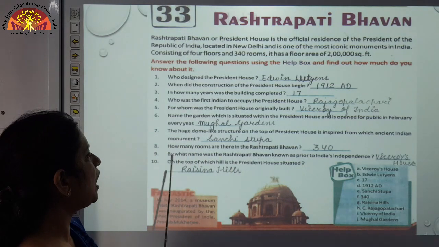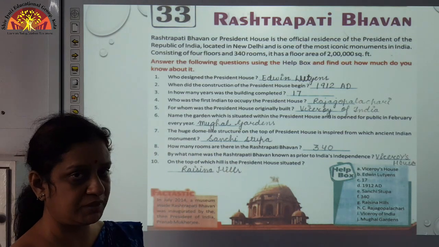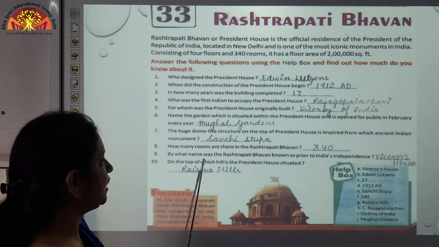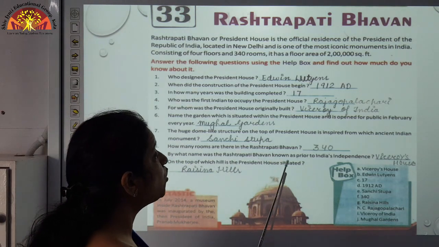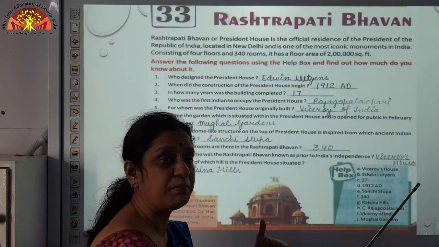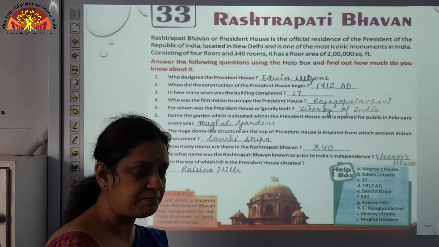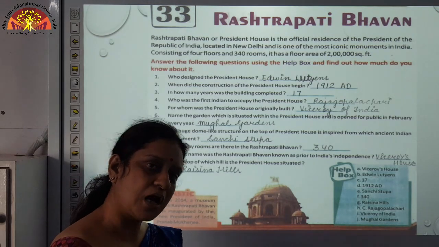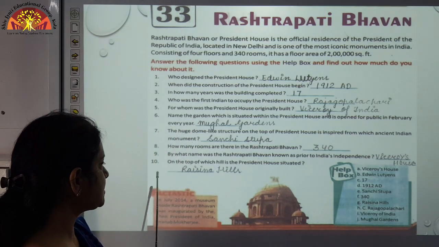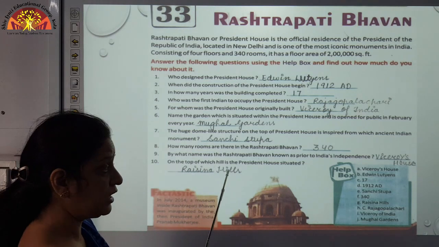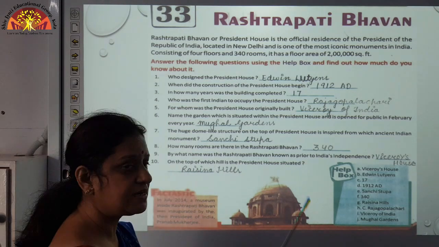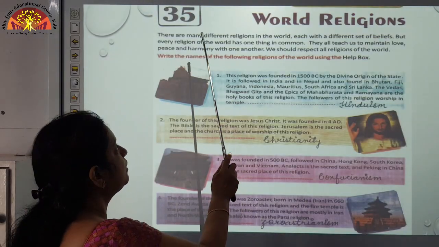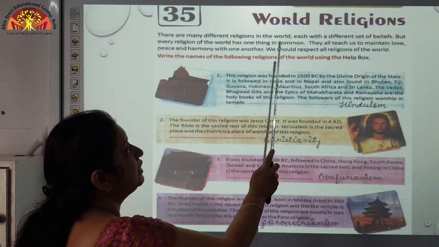Now 8th one, how many rooms are there in Rashtrapati Bhavan? There are 340 rooms. Number 9, by what name was the Rashtrapati Bhavan known prior to India's independence? India की independence के पहले हम इसको किस नाम से जानते थे? इसको हम बोलते थे Viceroy's House. Clear? The last is, on the top of which hill? किस hill के top में is the President House situated? That is Raisina Hills.